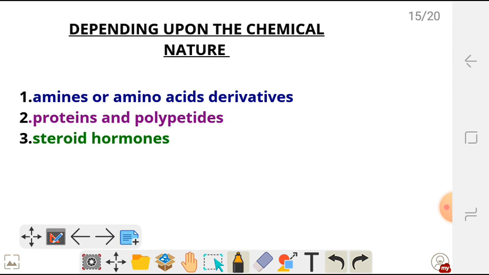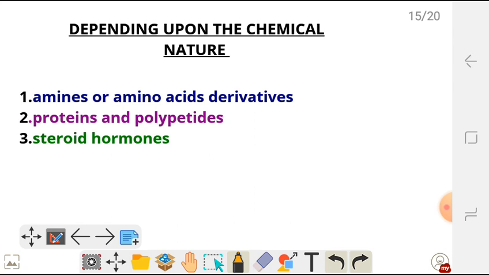Then we also have thyroxine (T4) and triiodothyronine (T3), which are also examples of amino acid derivatives. And then under proteins, we have insulin, glucagon. We also have antidiuretic hormone, which is also an example of a protein or polypeptide.